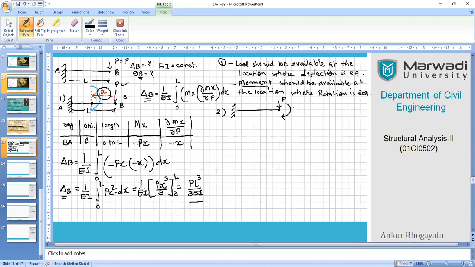So here we have applied moment M. And we know from the beginning itself, it doesn't exist. But somehow we need to include a moment in our equation so that at a later stage we can take the partial derivative. That is the only intention of including this fictitious moment in the equation forcefully.